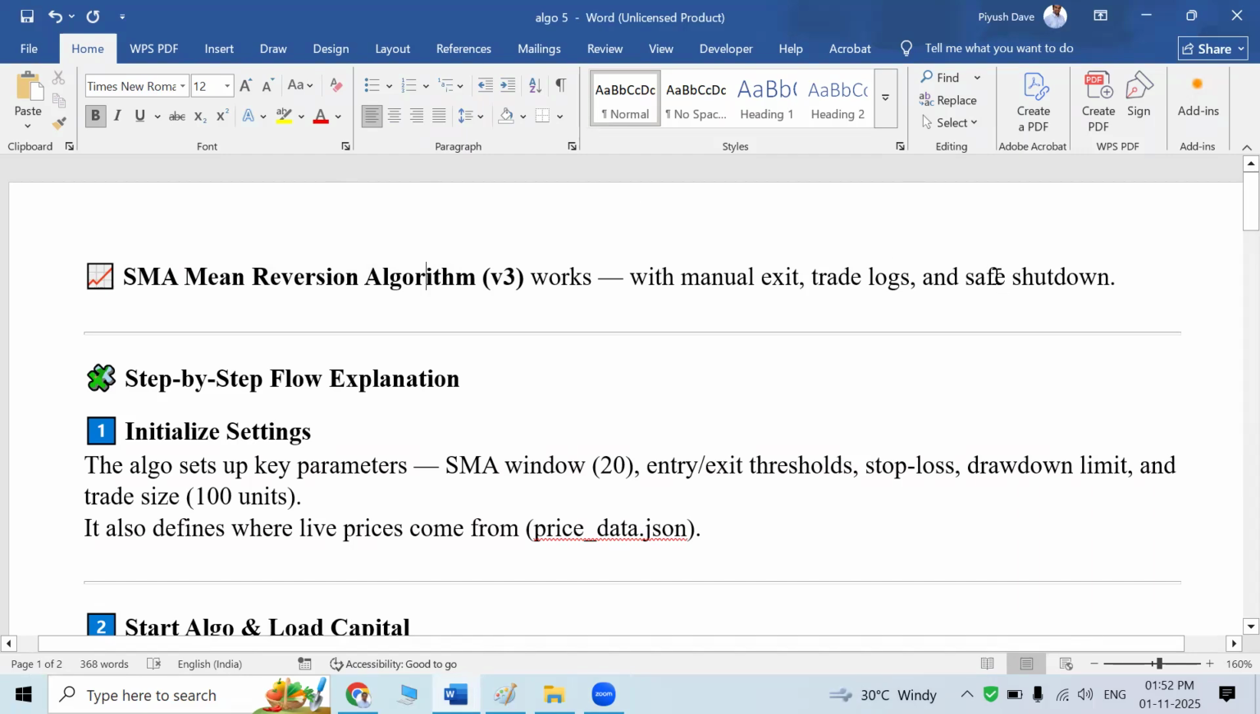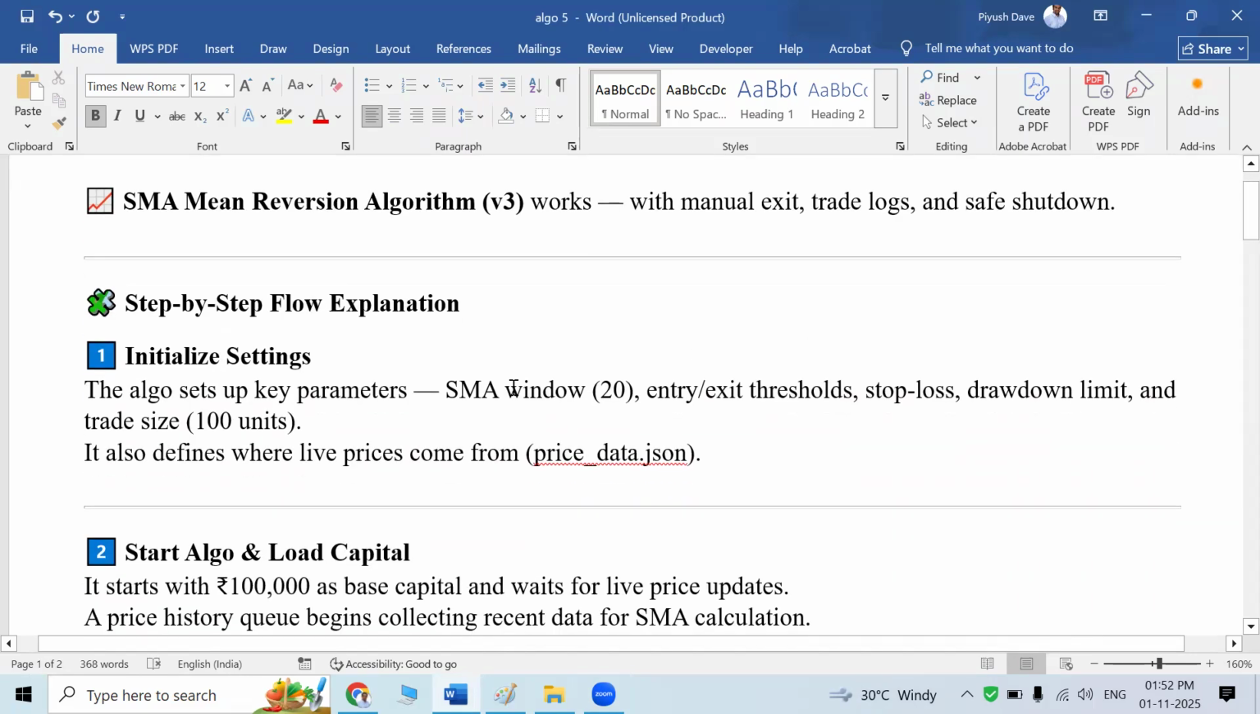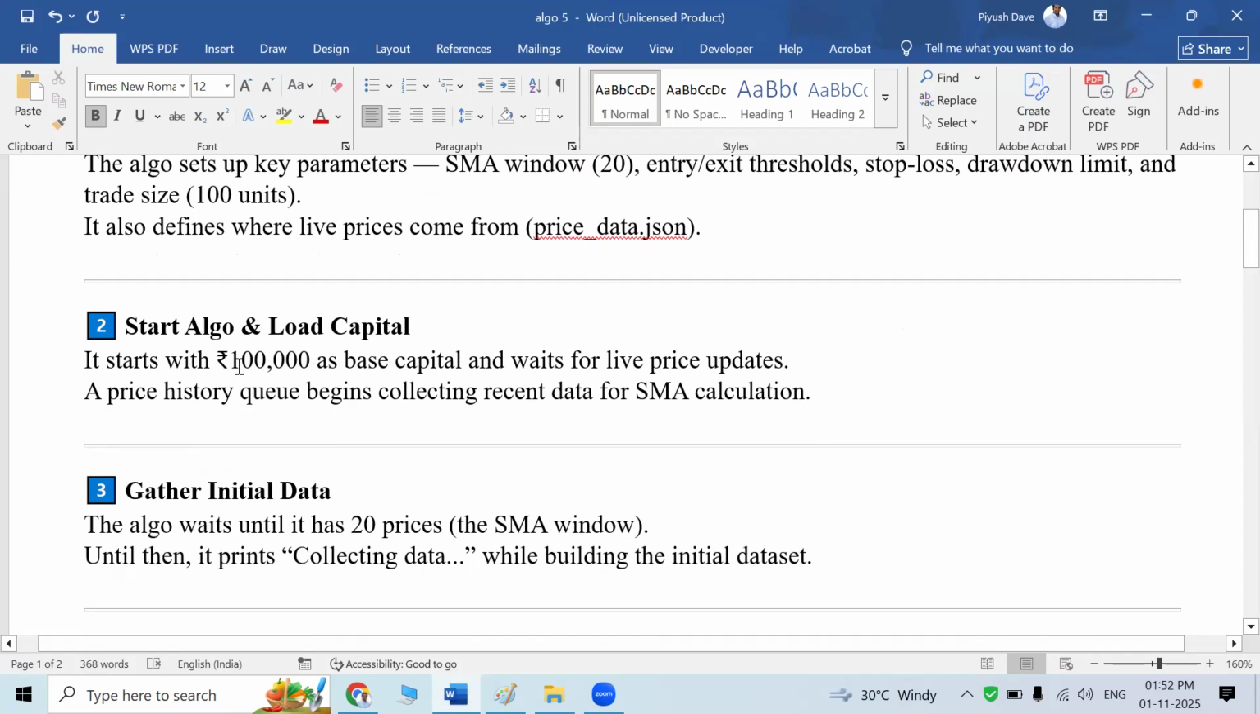That means if you want to shut down and stop the algo in the middle, there's an option available for that. We are going to find out the simple moving average of 20 prices coming from the market, and the trade size is 100 shares. First, we will load 1 lakh rupees as the base capital, and from the historical prices we are going to find the simple moving average.